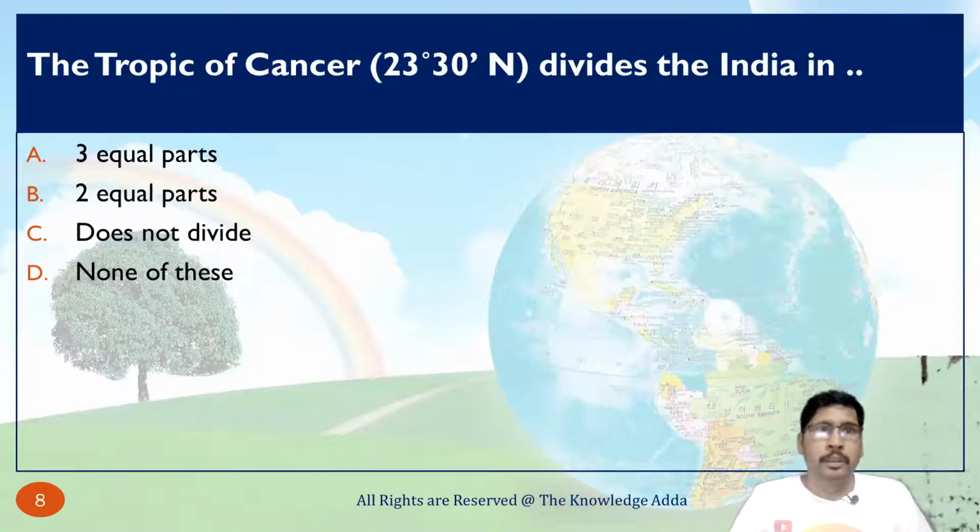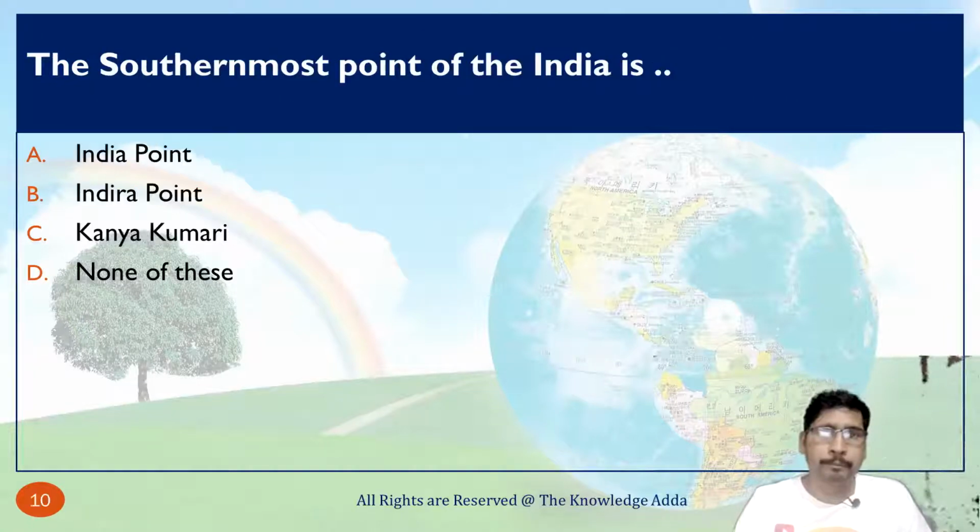The Tropic of Cancer divides India. So basically the Tropic of Cancer divides India into two equal parts. So the correct option is two equal parts. Next question is this: the southernmost point of India is. So the southernmost point of India is Indira Point. Don't be confused between India Point and Indira Point. The correct option is Indira Point.